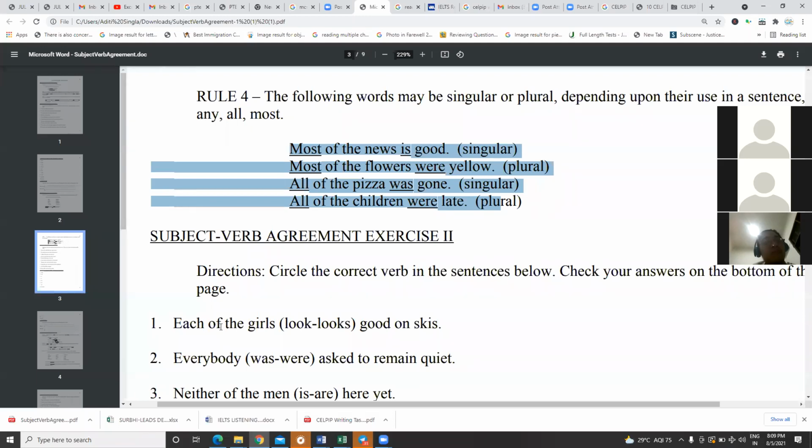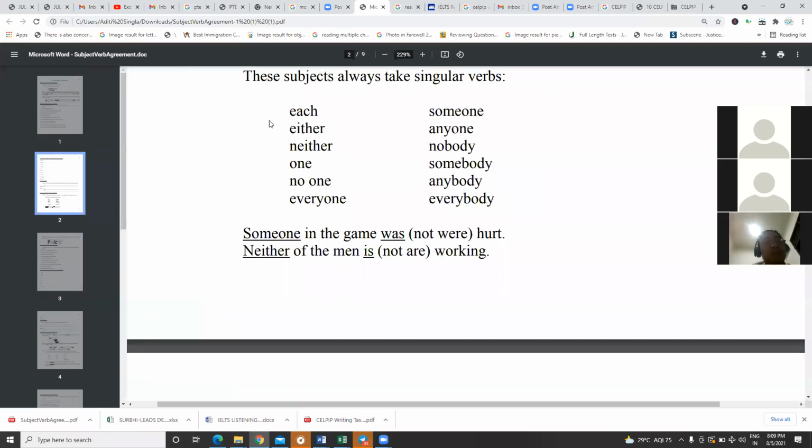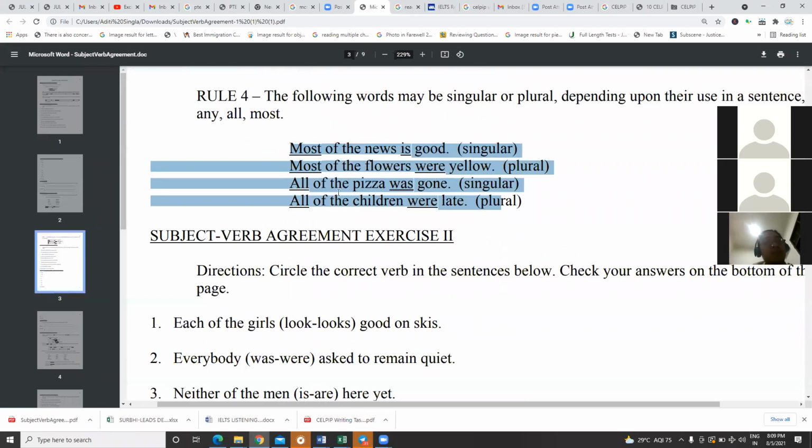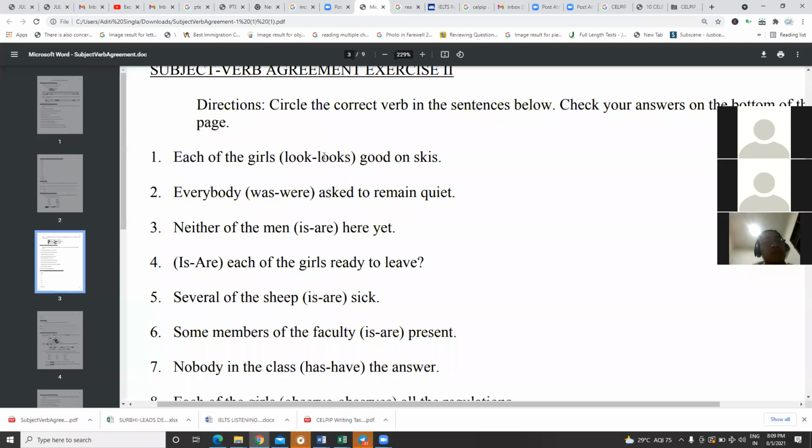Each of the girls. Now, what is going to be the answer? Each is always going to take, see it is in the list, singular verbs. Each of the girls, singular verb means looks. Everybody singular, so was. Everybody was. Neither again is in the list, so the singular is.